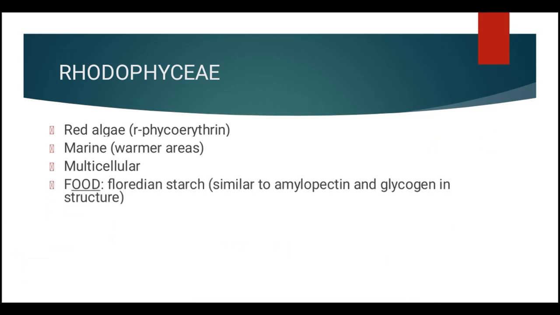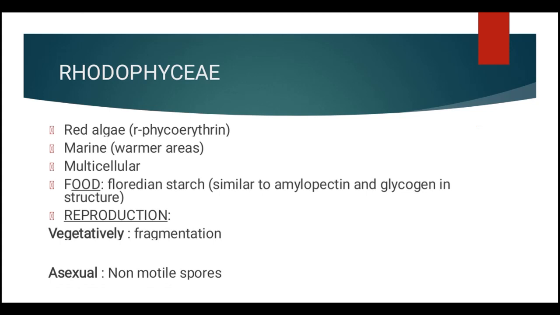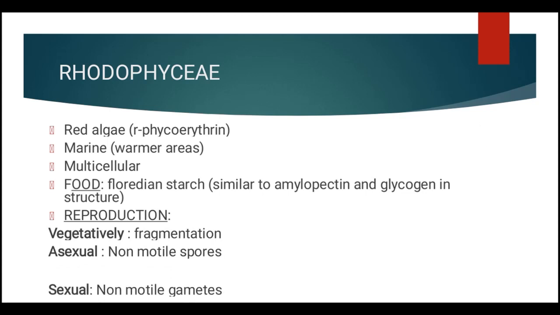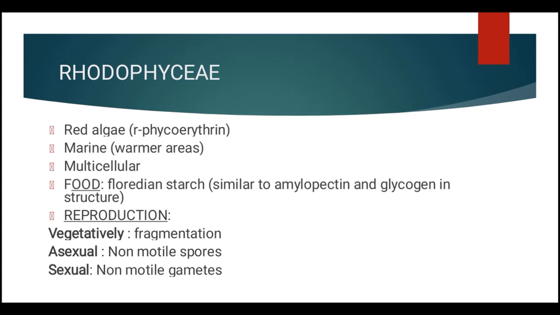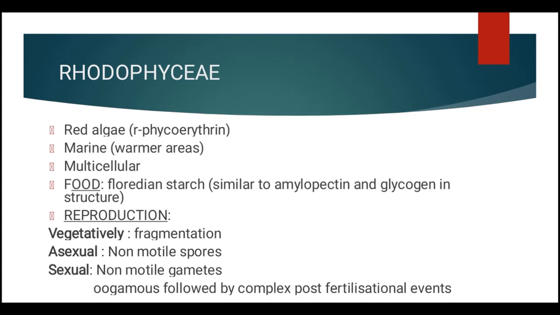Now to say about their food. Their food is stored as Floridean starch, which is very similar to the structure of amylopectin and glycogen. To say about the reproduction, vegetatively it divides by fragmentation, asexually through non-motile spores, and sexually through non-motile gametes. Now the sexual reproduction is oogamous and is accompanied by complex post-fertilization developments. Remember, they're oogamous and they're followed by complex post-fertilization events.